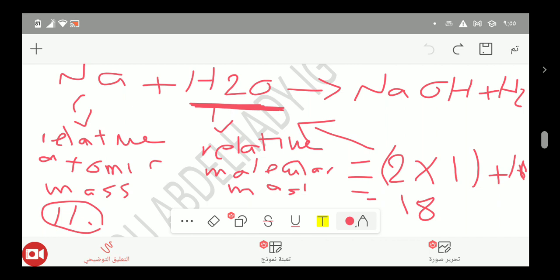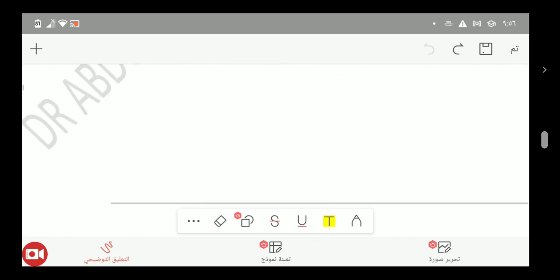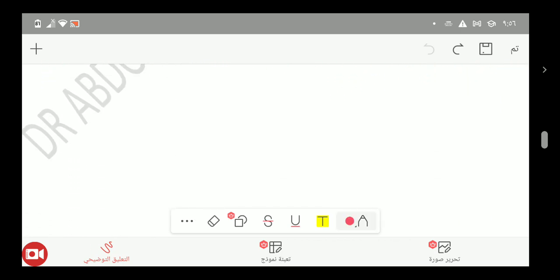We can calculate the relative atomic mass for products also, as we did for reactants. So we talked about the first 2 topics of stoichiometry, which were balancing chemical equations and calculating relative atomic mass and relative molecular mass, and we know the difference and their importance.